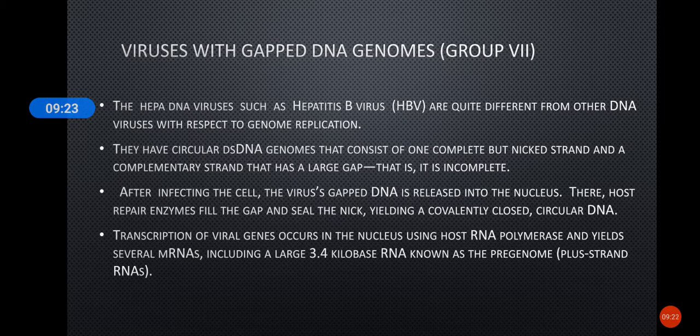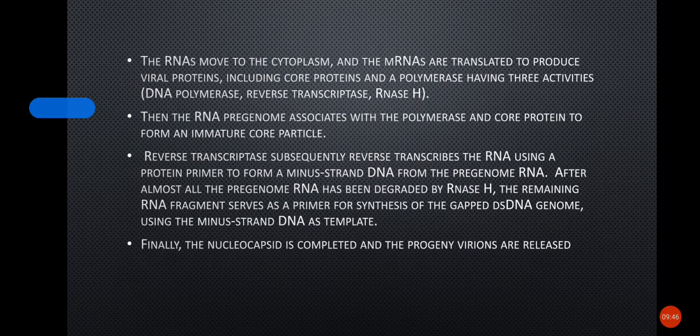And then transcription happens. Transcription is done by the host RNA polymerase, and it will yield several mRNAs in the nucleus itself, including a very large mRNA called the 3.4 kilobase RNA. It is called the pre-genome. The pre-genome and all the other mRNAs are transported into the cytoplasm, and in the cytoplasm the mRNA is translated to produce the viral proteins.